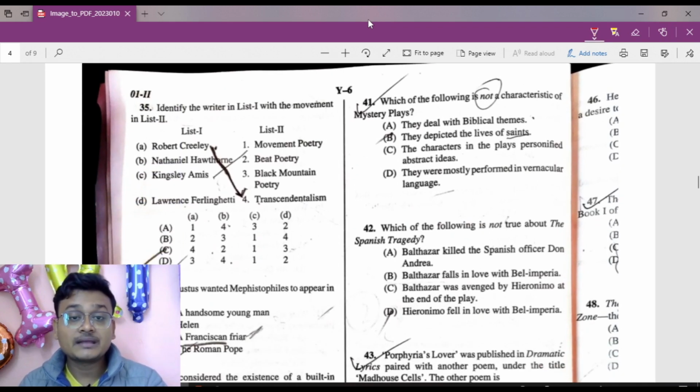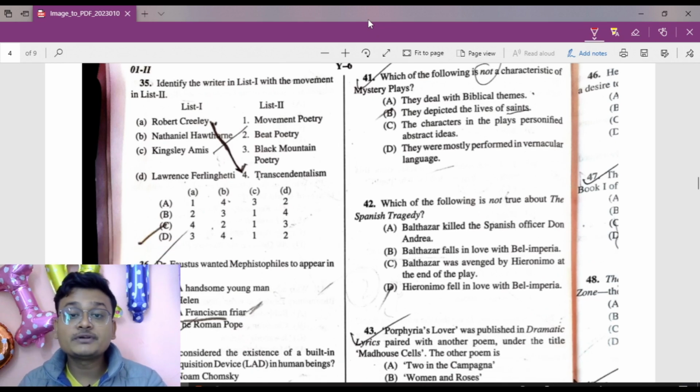Robert Creeley, Nathaniel Hawthorne, Kingsley Amis, Lawrence Ferlinghetti. So here movement poetry, beat poetry, Black Mountain poetry, and transcendentalism. So here Robert Creeley belongs to transcendentalism. So A equals to 4. Kingsley Amis, movement poetry. Nathaniel Hawthorne, B equals to 2. So here this option is the right answer. So option number C is the right answer.